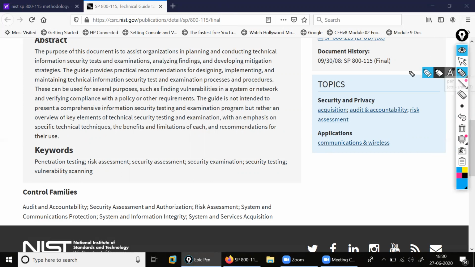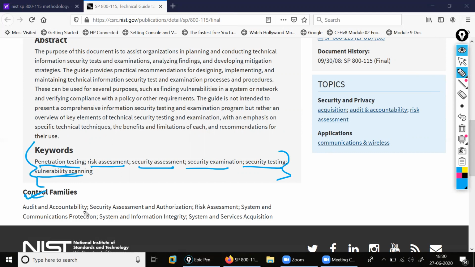So you have to remember the keywords you are getting: penetration testing, risk assessment, security examination, security testing, vulnerability scanning. You understood my point? And then after the control families, audit came. I was talking about auditing. Understood? Yes, sir. So go with that. What I'm giving you now, go with that. These are important.